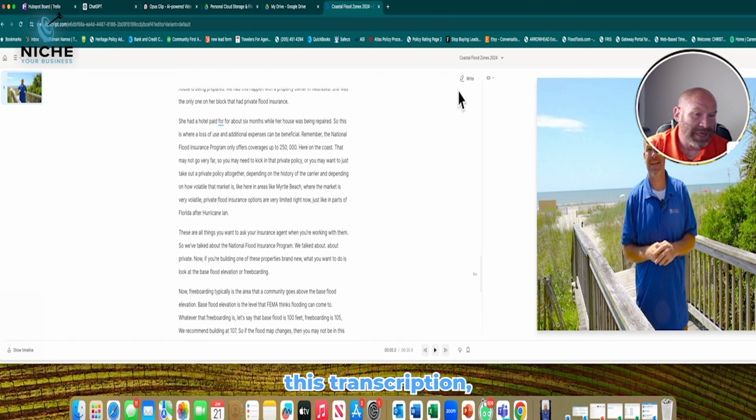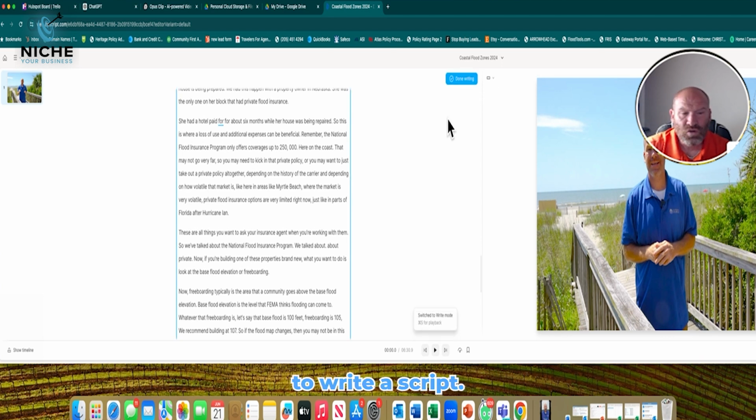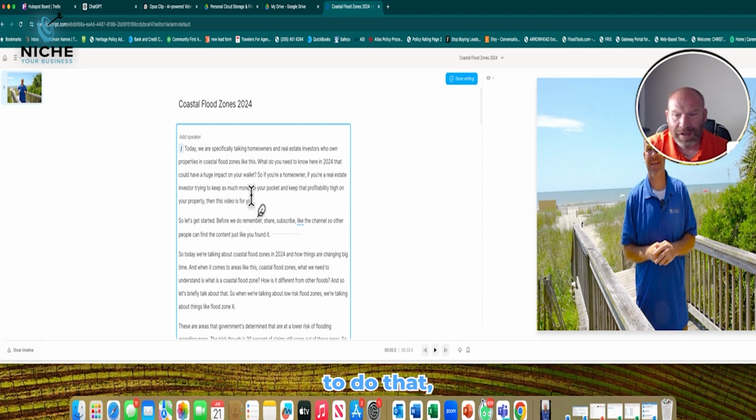But when I do this transcription, I can even use AI right here to write a script if I want. I could use it to do that, but I'm not. In this particular tool, you could use it for things like that. You could put audio up there and pull out the transcription from the audio. So you could take a podcast, turn it into a blog, take a video, turn it into a blog, all these different things. This is very important when you put a video on your website.